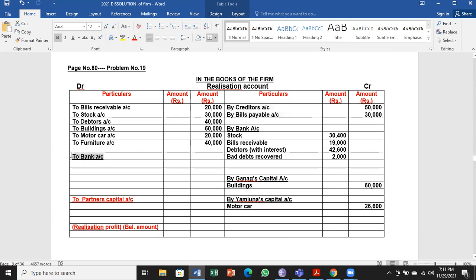So we enter on the debit side, realization account debtor to bank account, whatever payment is done by the business will be recorded here. So let me take the first one. Creditors paid in full, remember. So paid in full is whatever the balance sheet value, 50,000. Next we have bills payable.